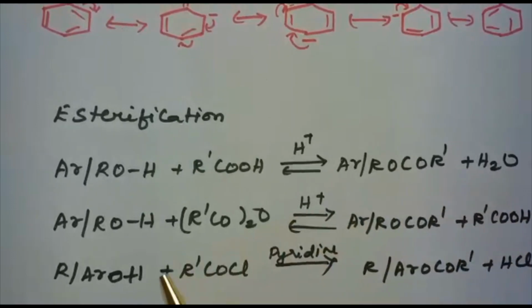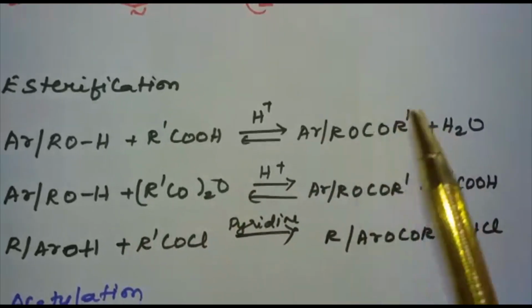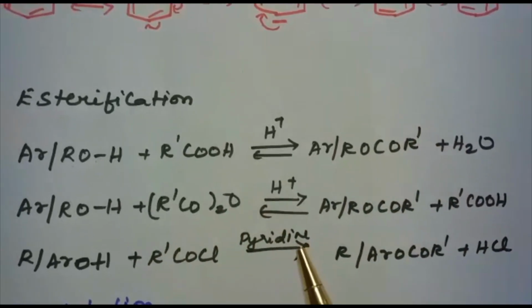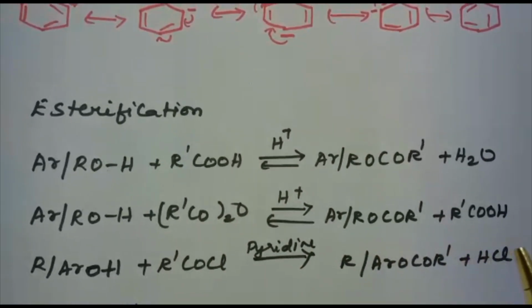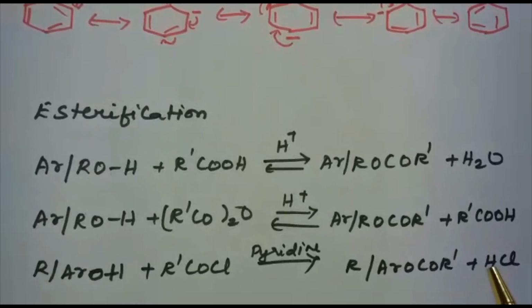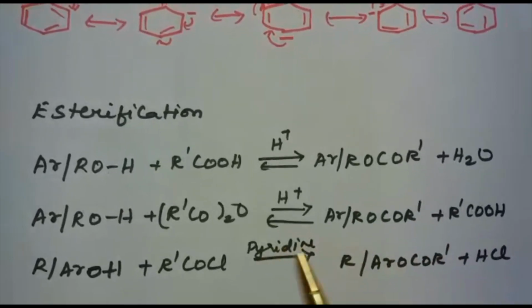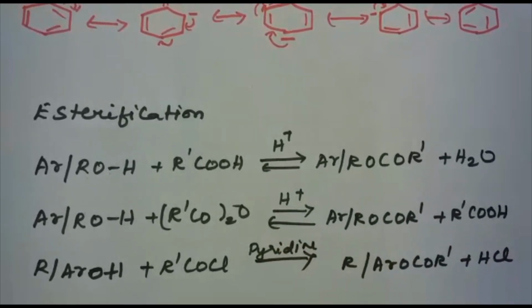The reaction with acid chloride takes place in the presence of pyridine. This is because it will neutralize the HCl formed during the reaction. It shifts the equilibrium to the right hand side.